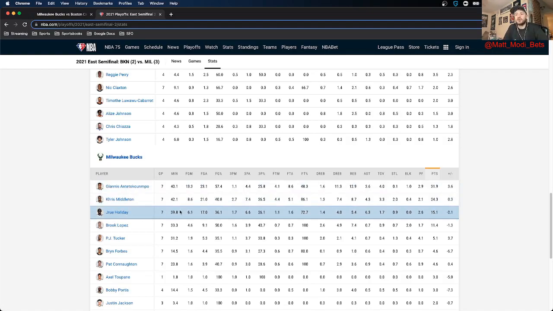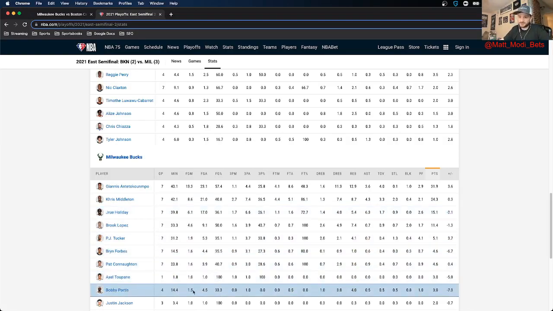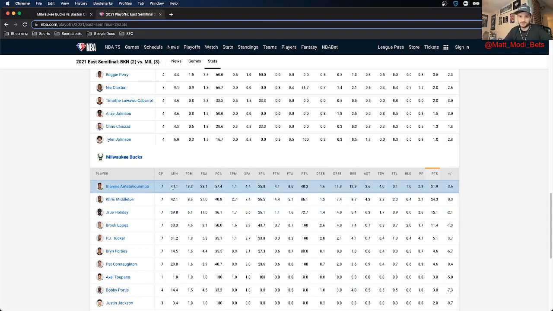So when you're looking to bet player props, just understand that if you're betting on someone like Bobby Portis, a player that doesn't play as much, he might have lower numbers, but he's also going to have lower opportunity to hit his props. Generally, when I'm recommending betting player props, I would recommend betting on the players that you know are going to play heavy minutes. Obviously the pricing is going to be baked into that, so not every single Giannis player prop is going to be profitable. You still need to make sure that it's positive expected value.